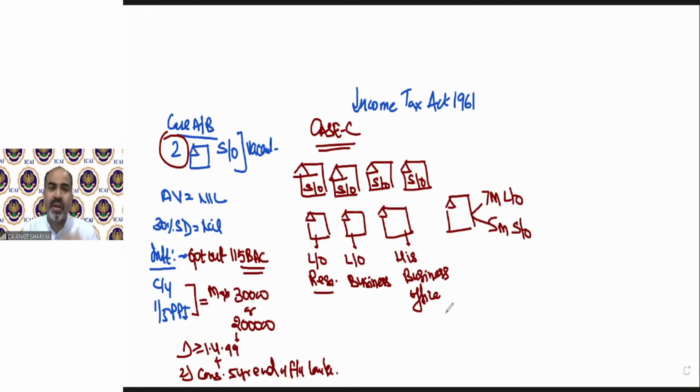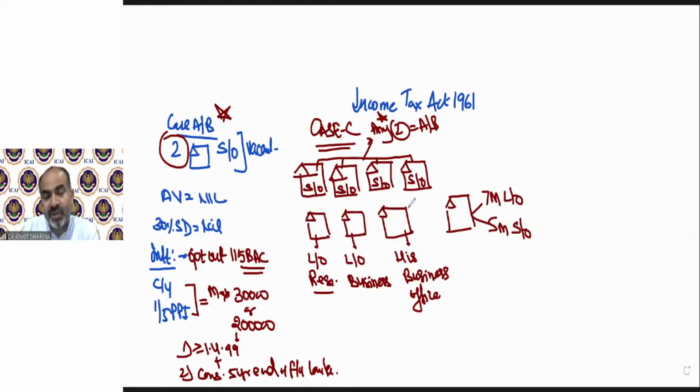If you have more than 2 properties and those are self-occupied, or if you have 2 properties, one self-occupied and one let out, then case C will tell you by which way you are going to solve these. So all the properties that are self-occupied, out of these 4 properties, any 2 will be solved as per case number A or B. Out of these 4, which 2 we will solve as per case A or B? There is a separate kind of solution for that.